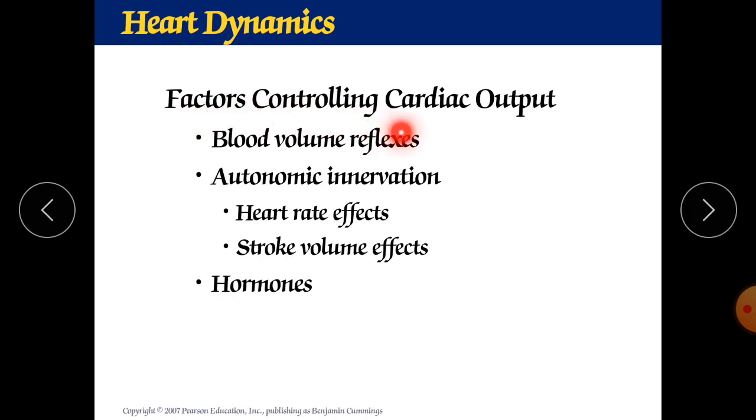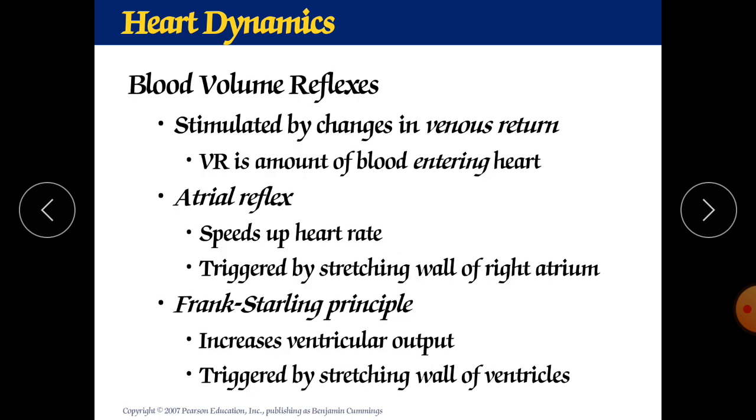Factors controlling cardiac output: blood volume reflexes, autonomic innervation, in which heart rate effects and stroke volume effects, and hormones. So there are various factors which control our cardiac output. What is our cardiac output? Normally it is 5 to 5.5 liters, and it can be increased or decreased by various factors. The first is called blood volume reflexes.